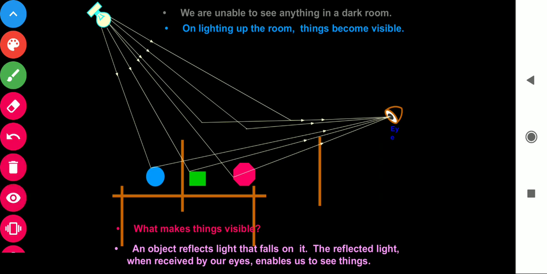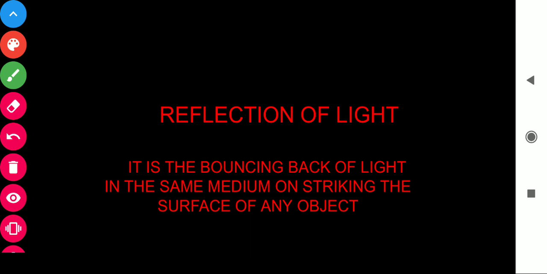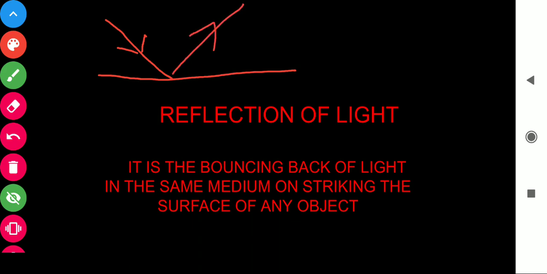Next, the term we will understand is reflection. What is reflection? Light rays always travel in a straight line. When they strike a surface, they bounce back, going back into the same medium.